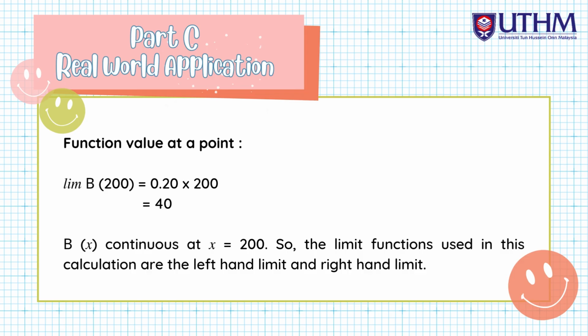So the function value at a point is B(200). We change x to 200. So we get B(200) equal 0.20 multiplied by 200, and the answer we get is 40. So B(x) is continuous at x equal 200. So the limit functions used in this calculation are the left hand limit and right hand limit.